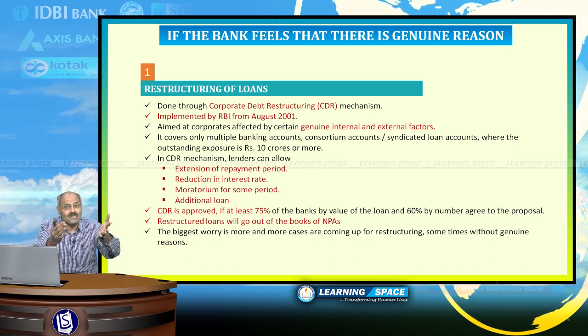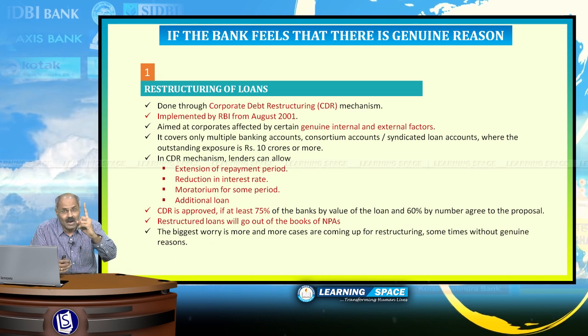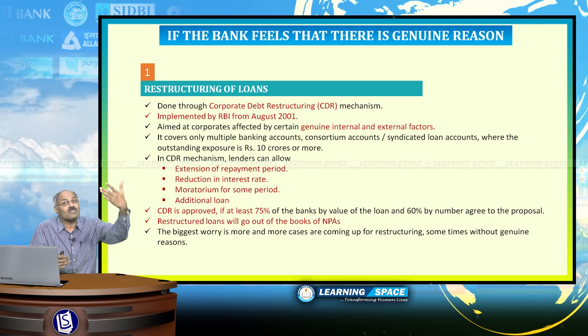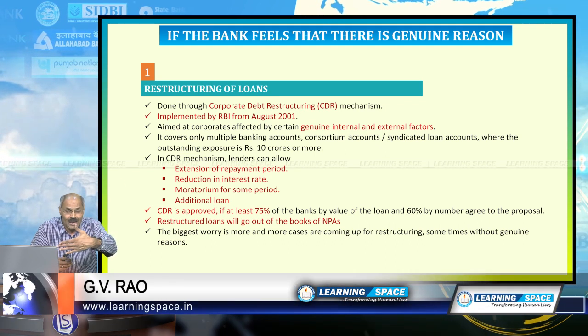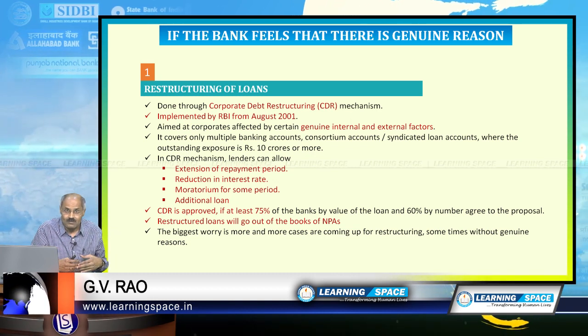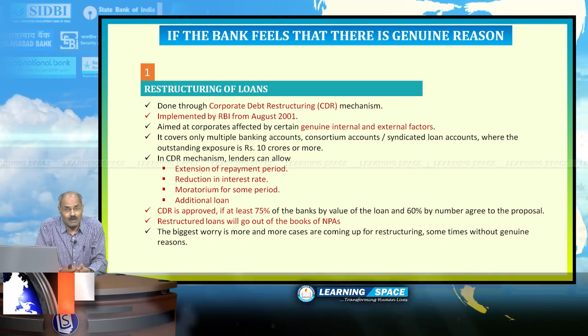These are the options available under corporate debt restructuring for multiple banking accounts. That means when banks came together while granting the loans, only for such accounts is corporate debt restructuring applicable, and there is a laid down procedure for this. Banks have to follow that, and the remaining things I have given in this PPT.